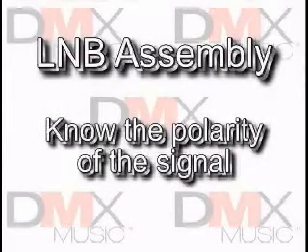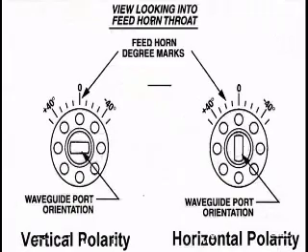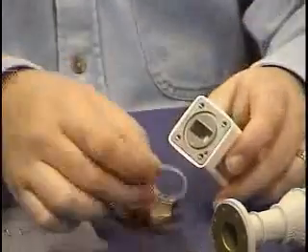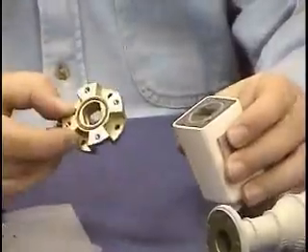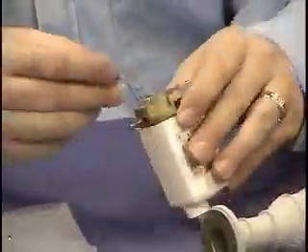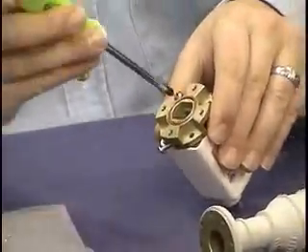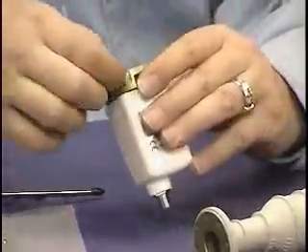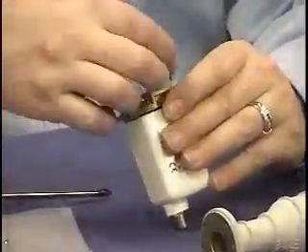Next, the L&B assembly. It's important to know the polarity of the signal. As you can see by the illustration, the different numbers of degrees refer back to the wave support guide and the pin. Okay, taking those things into consideration, we want to screw together the L&B itself and the housing.